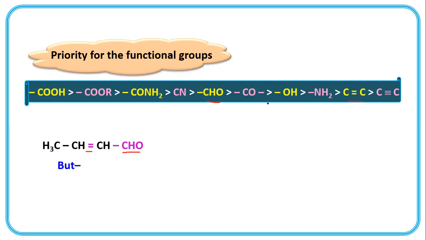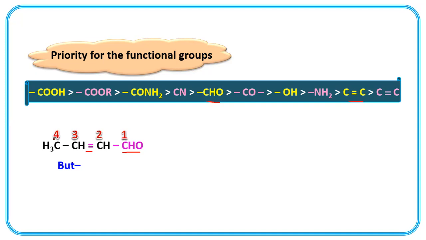Now parent alkane contains 4 carbons. First, second, third, fourth. So parent alkane is butane. In this butane, at second position, double bond starts and ends at third carbon.